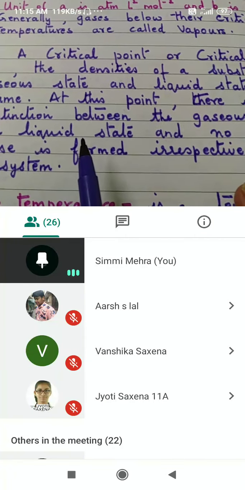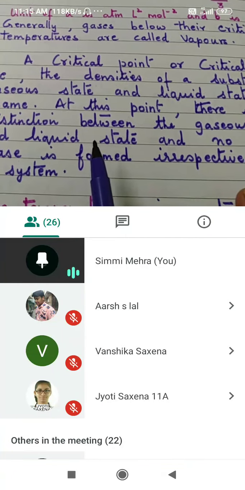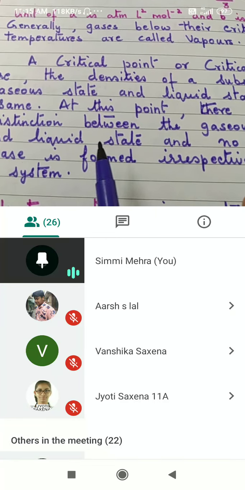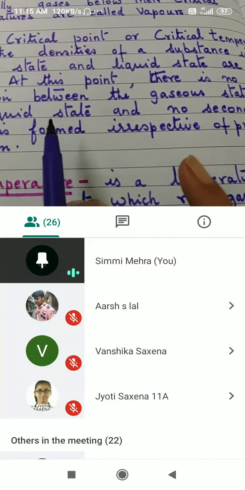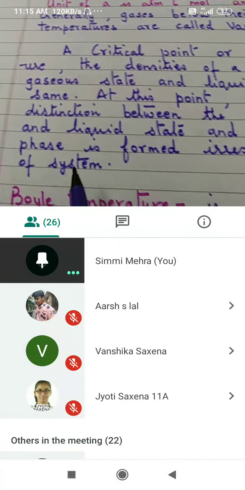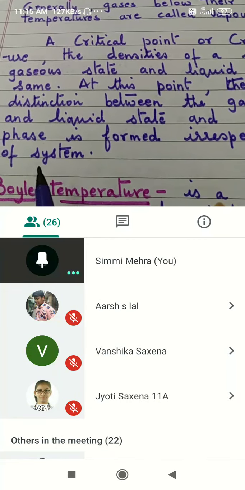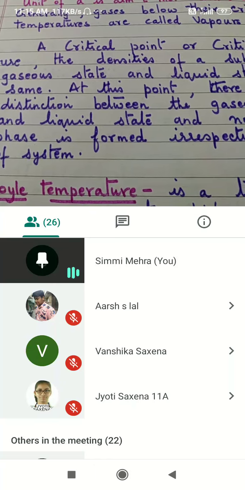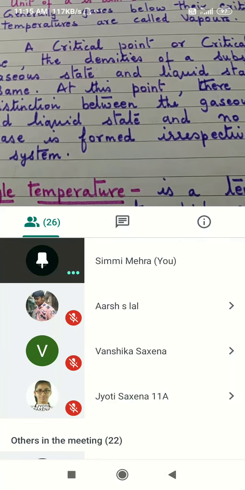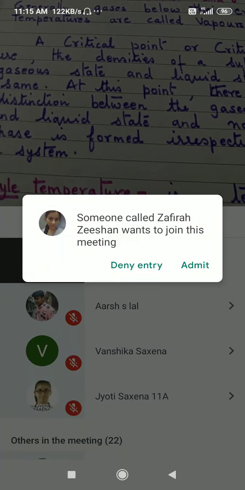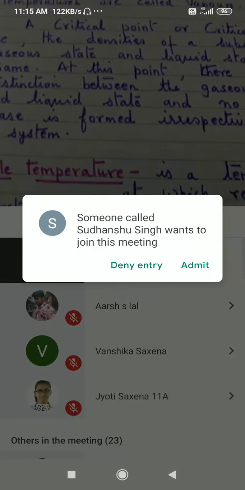So what state of matter will you say? It is neither completely liquid nor completely gaseous phase. And no second phase is formed irrespective of pressure of the system, whatever may be the pressure. Okay, but there will be gaseous molecules also, there will be liquid molecules also.